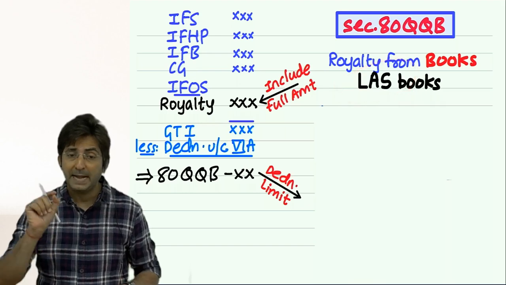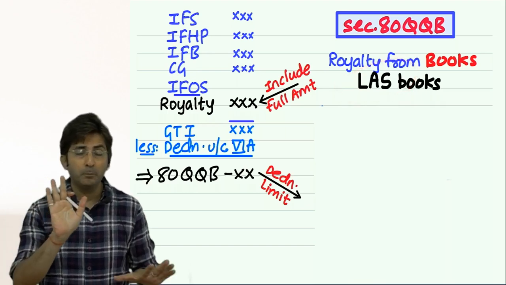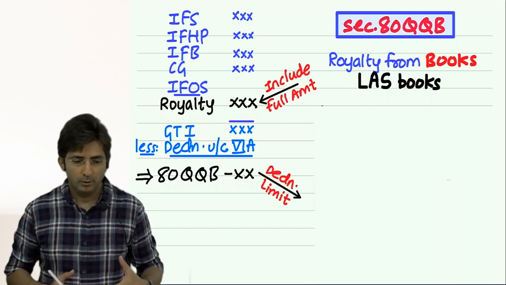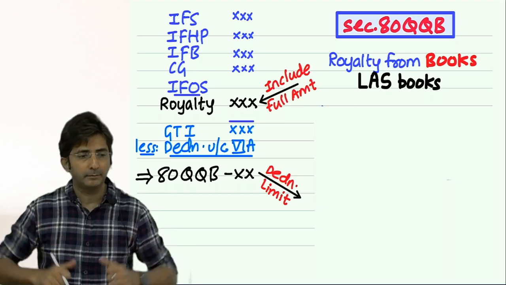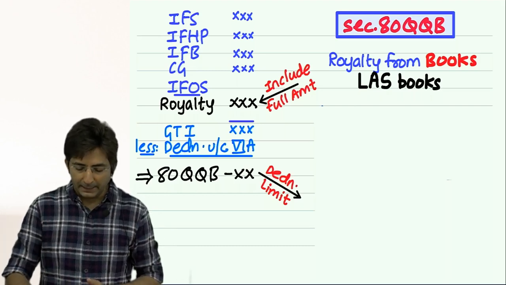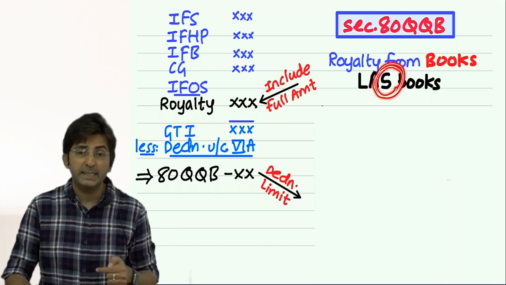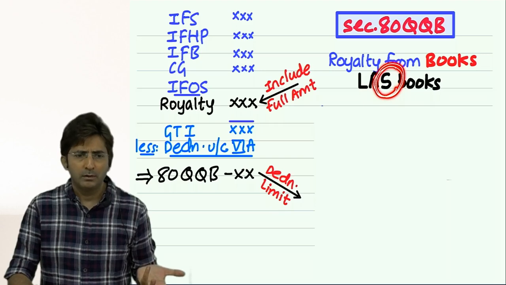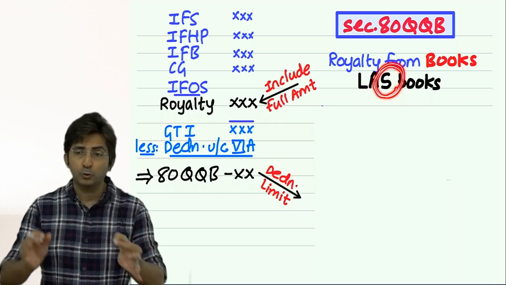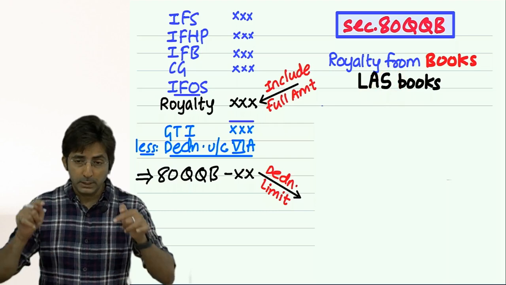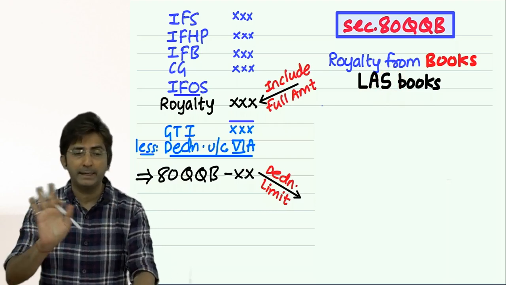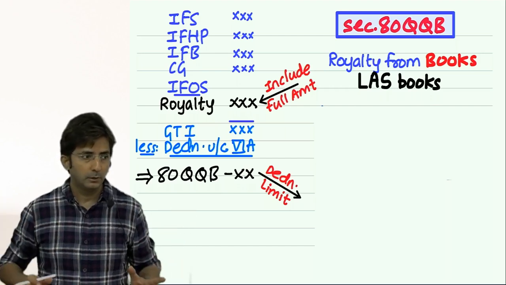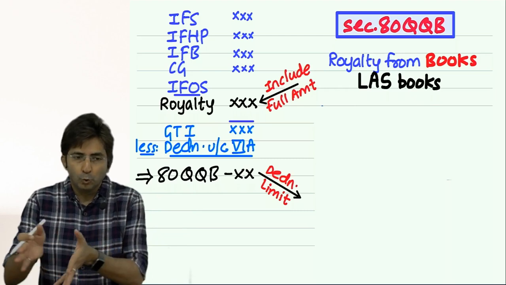But in the act they have said it should not be a book for schools. It should not be a school textbook or a journal or magazine type thing. Like scientific books, in school we have physics, chemistry, biology. They are also scientific books. So any book which is meant for school children, if you write such a book, you will not get deduction. Royalty should be from general books, not the books meant for schools.